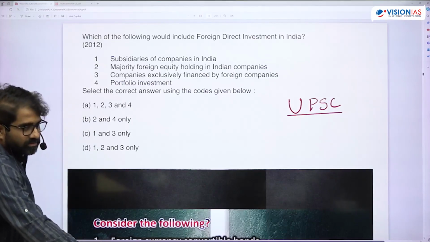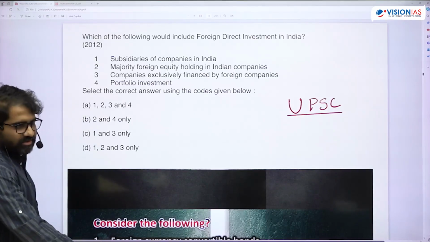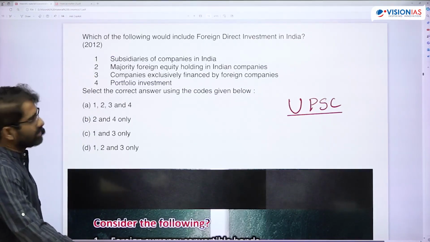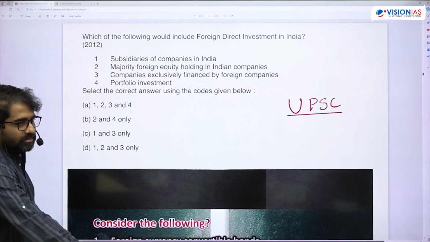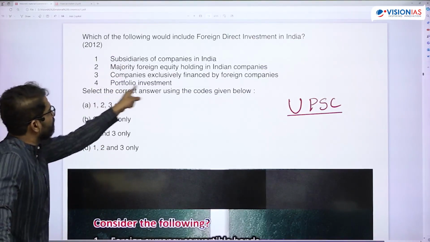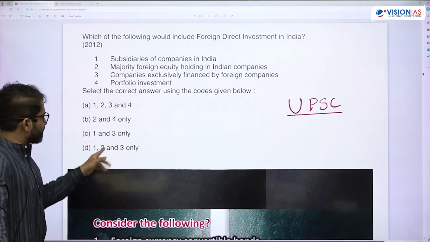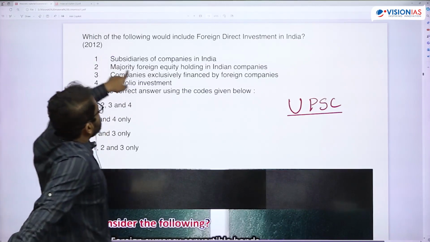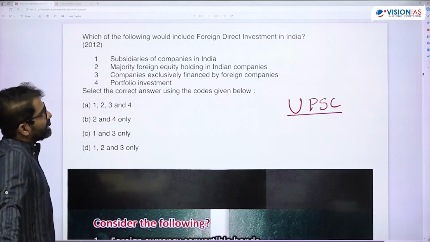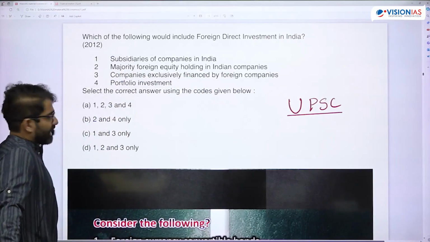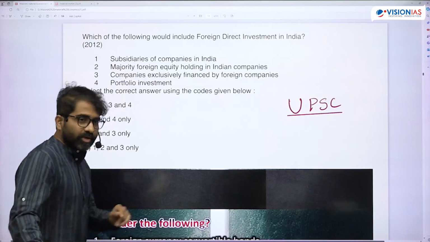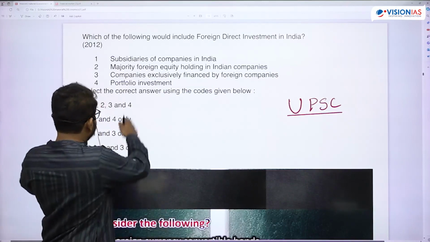This was an easy question earlier, like 2017, 18, up to 2012. So it will be even more easy. Now UPSC changed. So which one do you have to remove? For FDI, first you have to remove 4. Finished. That's how it is. You remove 4, then you have majority foreign equity holding in Indian companies. Now if I look at this option, there can be some trouble because now you have a new definition that is there. Is that okay? Clear till there? So you eliminate 4, you get to the answer here.